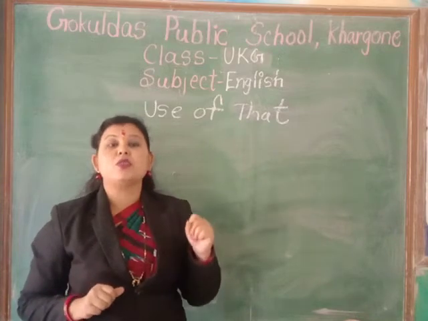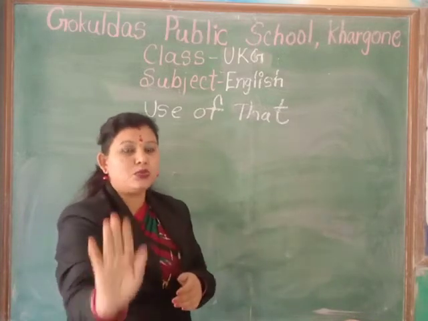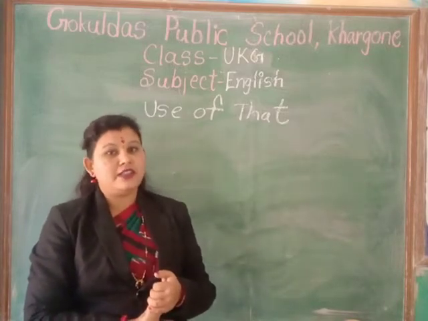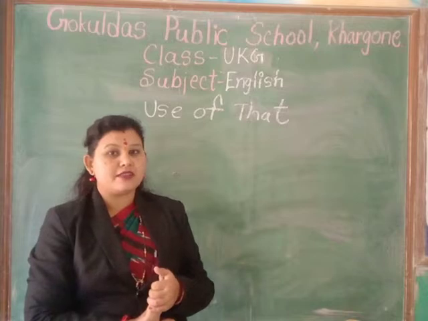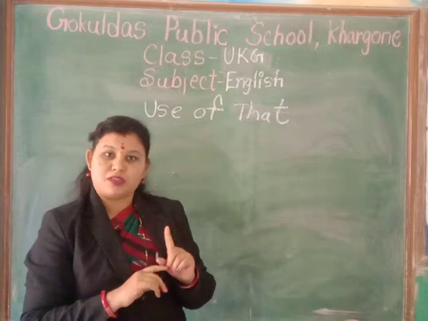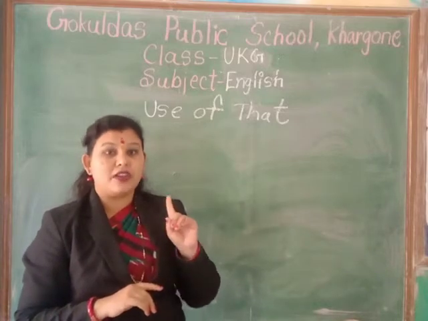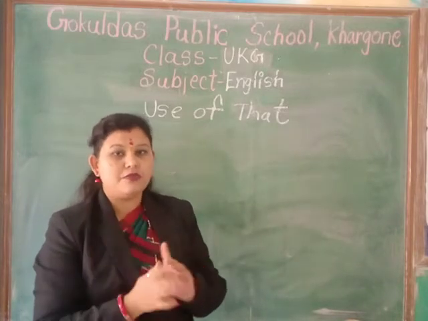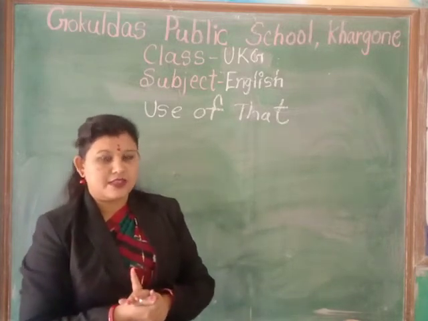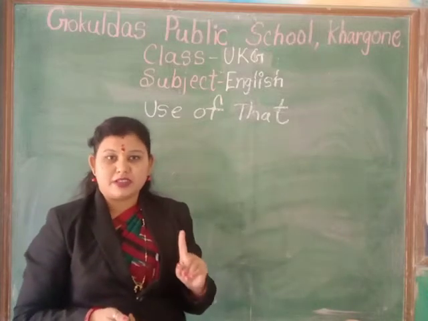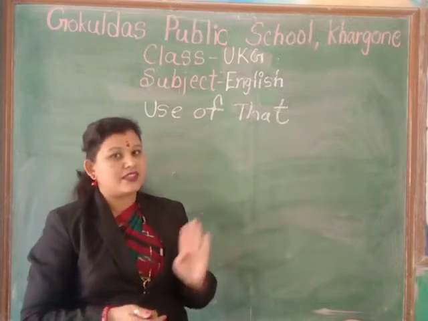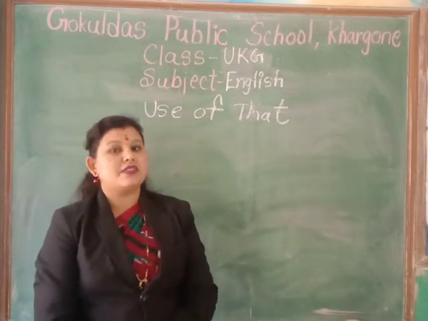When we use that, one thing or one person far from you, then you are using that. समझ में आया? जब कोई व्यक्ति, कोई एक चीज आपसे दूर हो तब आपको क्या यूज करना है? that.